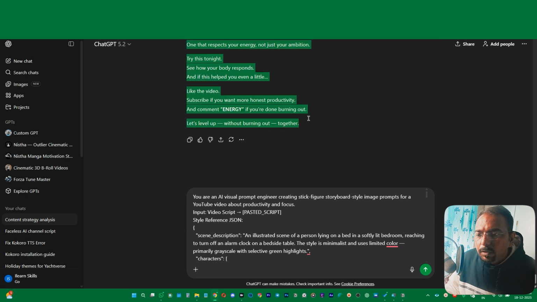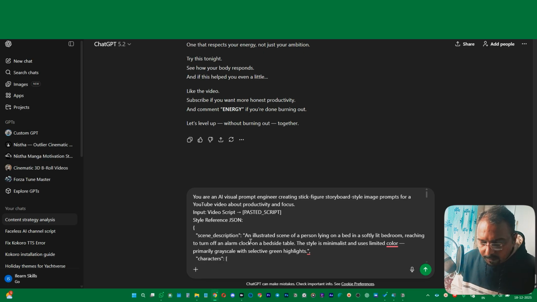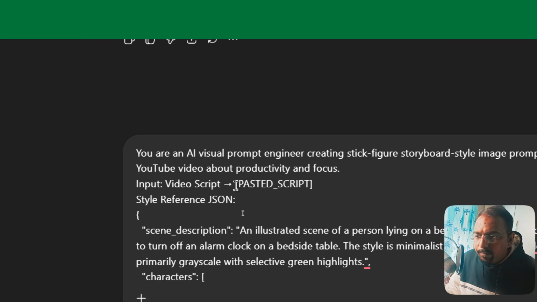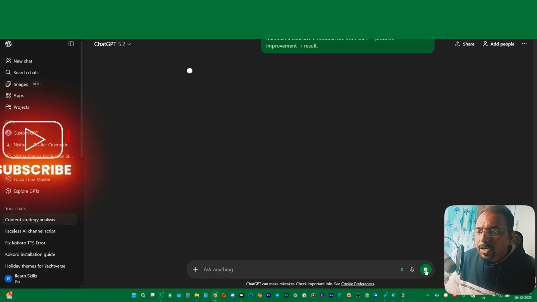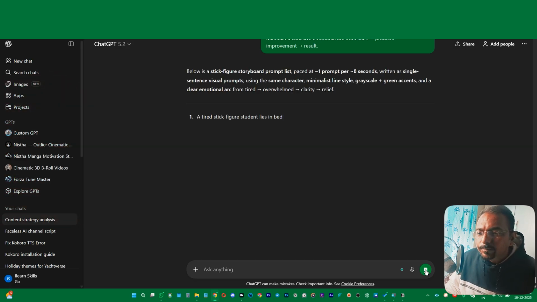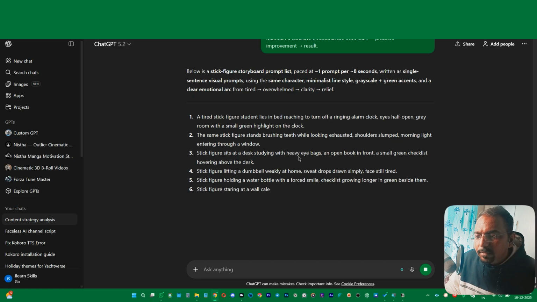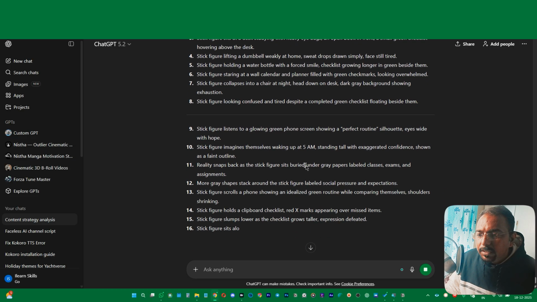Then copy the script which ChatGPT just gave us, from the hook. Okay, let's copy it and then come over here, and here you will find this option, pasted script. So here you need to just paste your script and then press enter. ChatGPT will give us the image prompts similar to this channel, and you can see we have got all these image prompts for each part, each section.